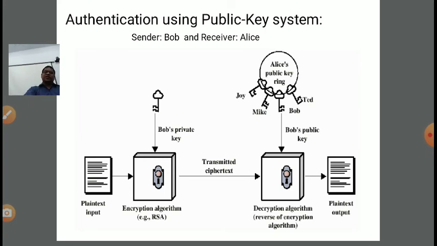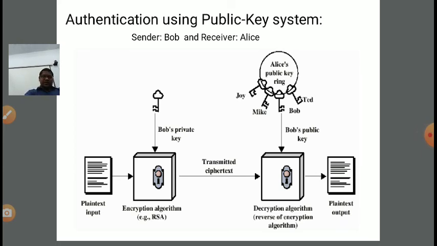Then, for the transmitted ciphertext at the receiver, Bob's public key will be used in the decryption algorithm. If decryption is done, it means the authenticity is ensured, that Bob is the intended sender, which means it is a legal sender, right?